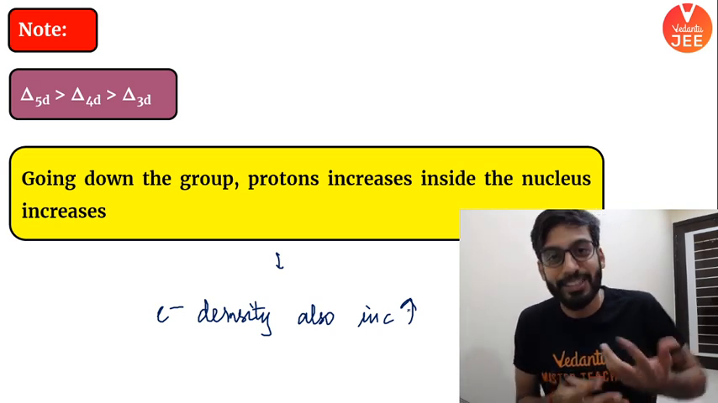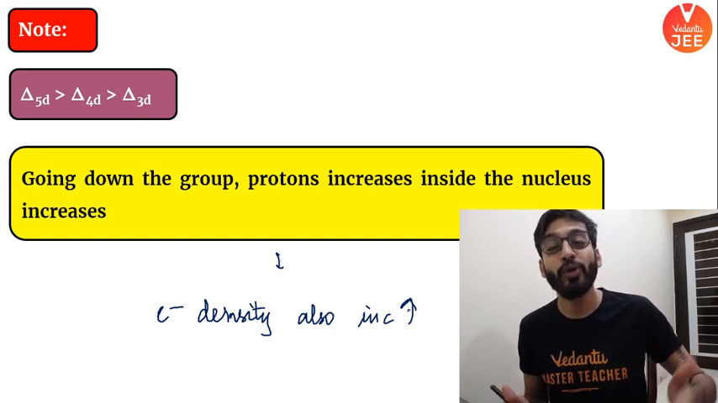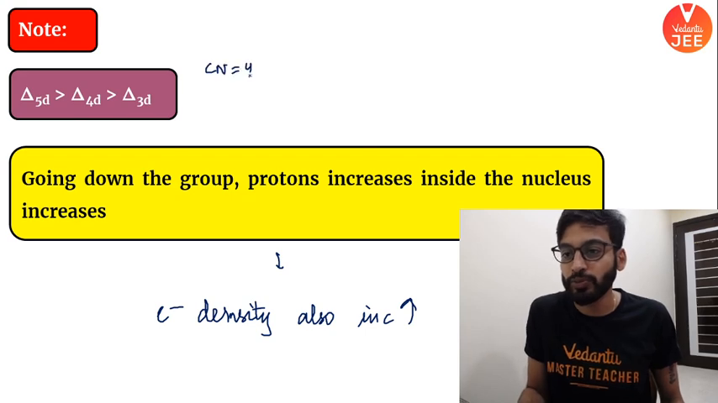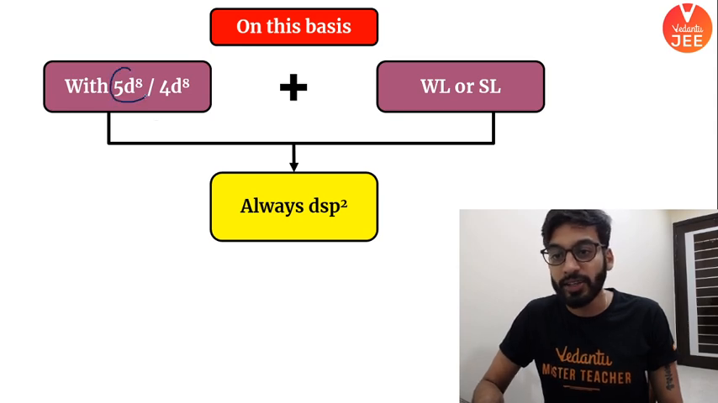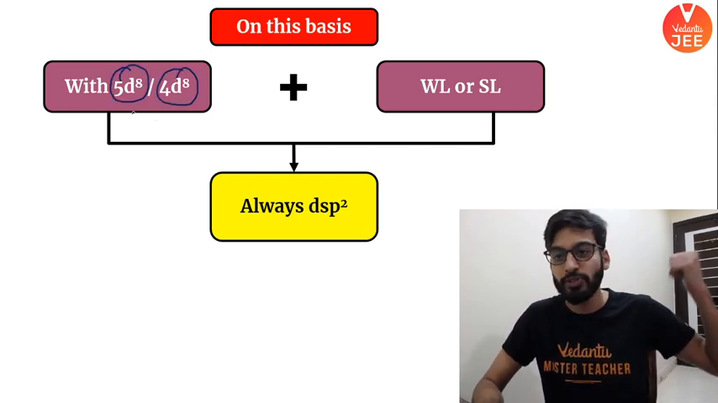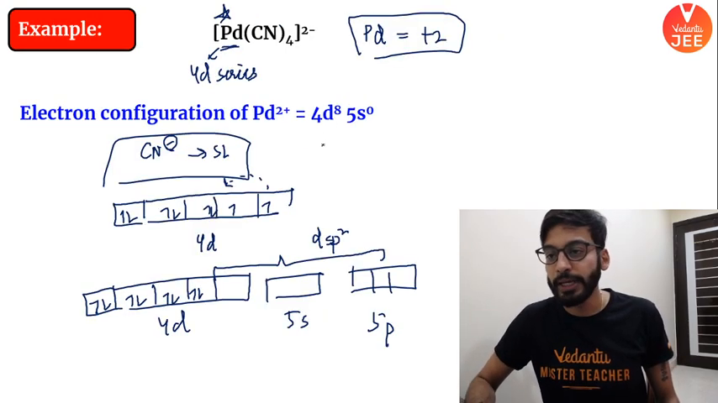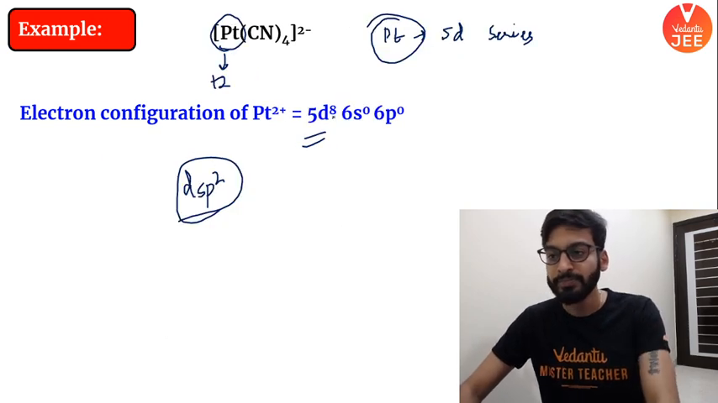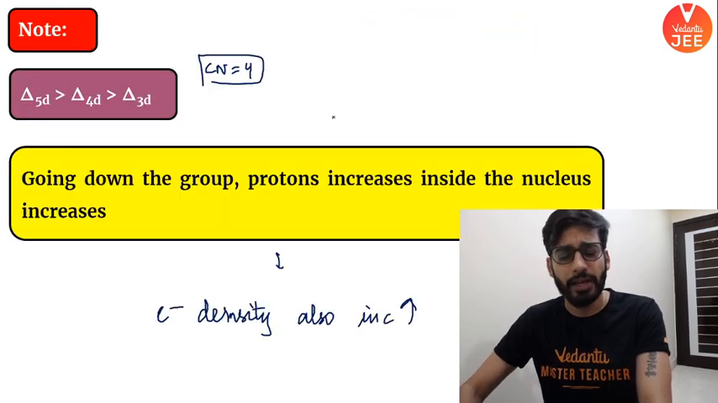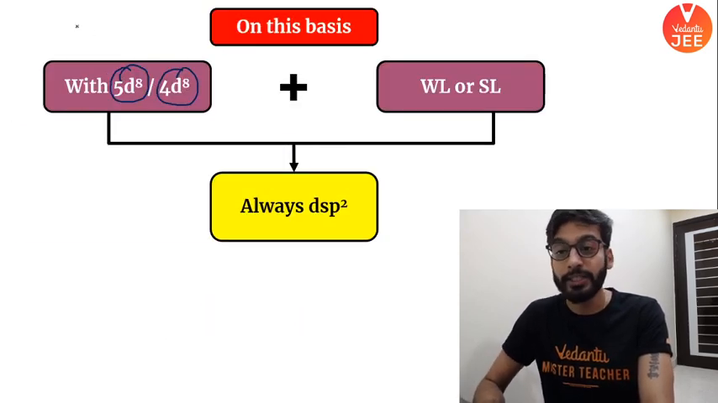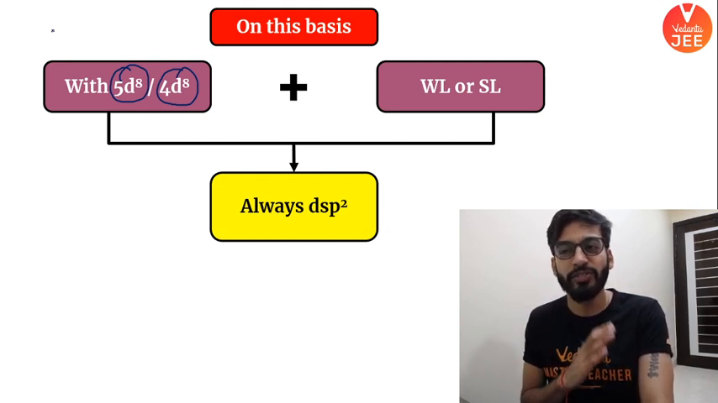As a result, repulsion would also be there, very, very massive repulsion, and they will always go for square planar complexes whenever coordination number is 4. So whenever 4d and 5d series elements are there, and they are giving you 5d8 and 4d8, the examples we have just seen, you can notice it was 5d8 in platinum. In the case of palladium, it was 4d8. Whenever you have 5d8 and 4d8, I'm basically generalizing everything here. It's very important.